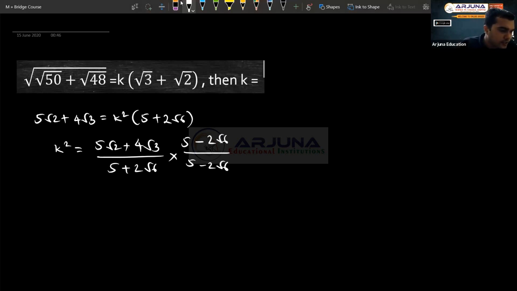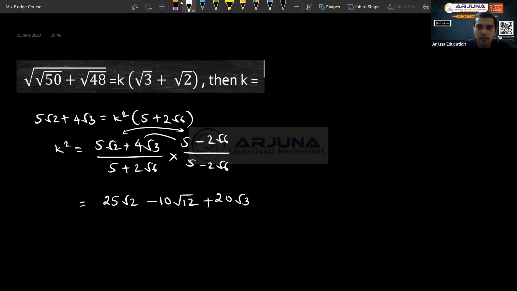So you can do rationalization here, and when you do rationalization you have to multiply this. When you are multiplying, each term has to be multiplied to two other terms. So you will get 25 root 2, then you will get 10 root 12, because root 2 into root 6 is root 12. Then 4 root 3 into 5, so it's going to be 20 root 3. So minus you have 8 root 18.